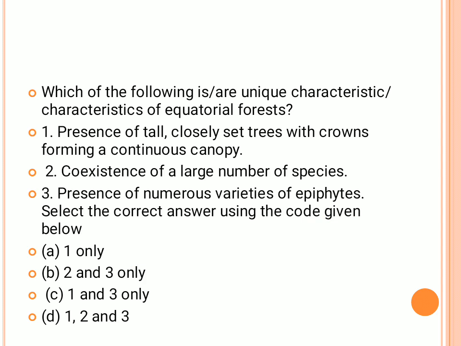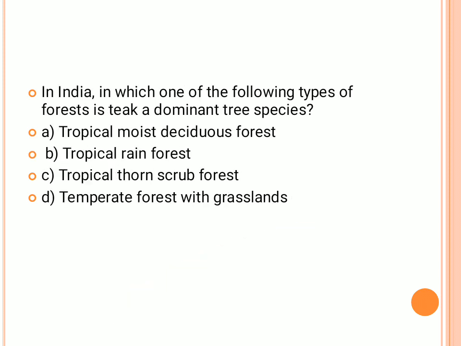So 1 is eliminated, you can just clear that first option out, and the answer would lie in B, C and D. The tall and close-set trees with crowns, in the sense of the uppermost portion where the branches expand to a larger extent, is right, because equatorial forest is nothing but the evergreen forest or tropical rainforest regions, with a large number of species and epiphytes. So the answer to this question is 1, 2 and 3.